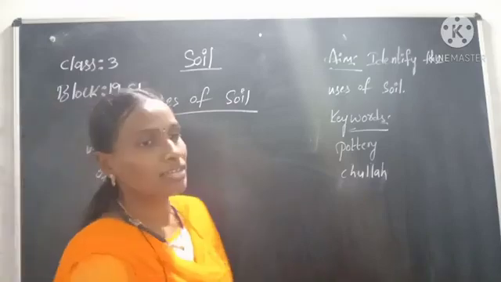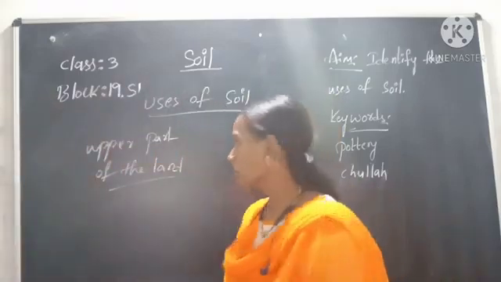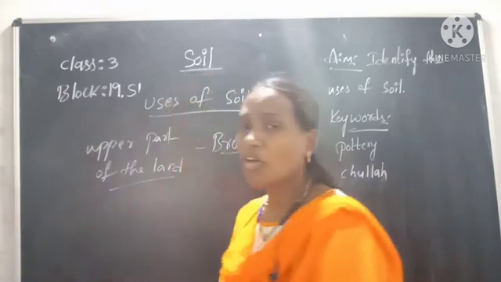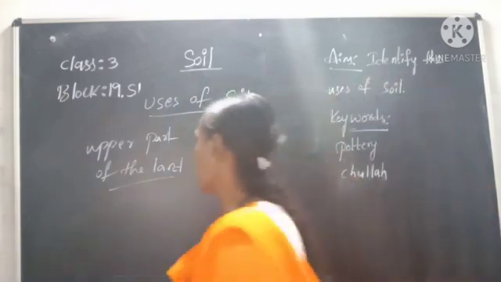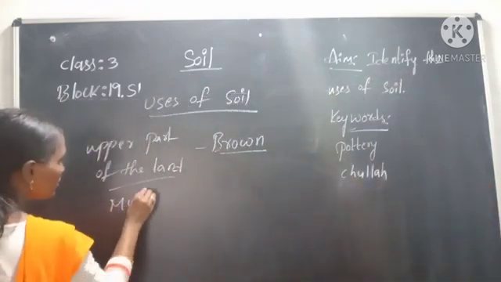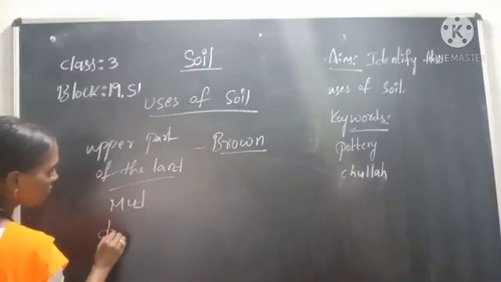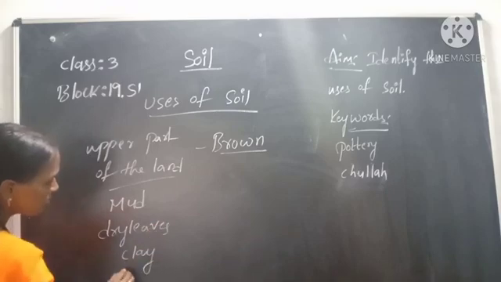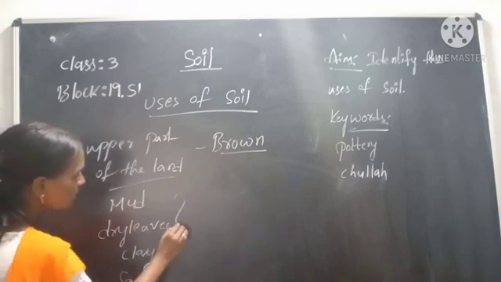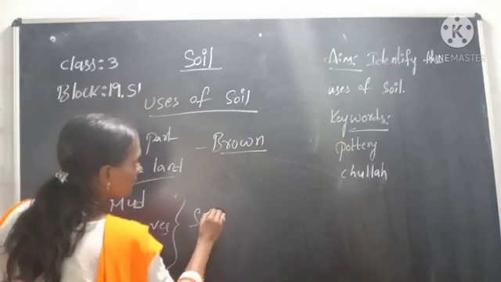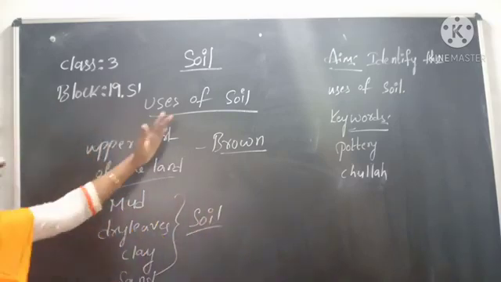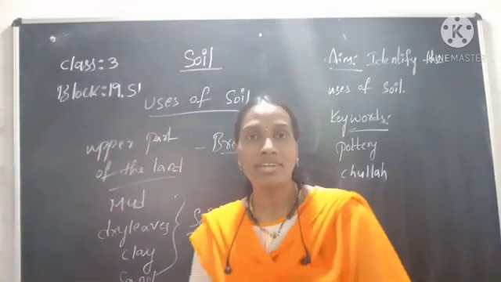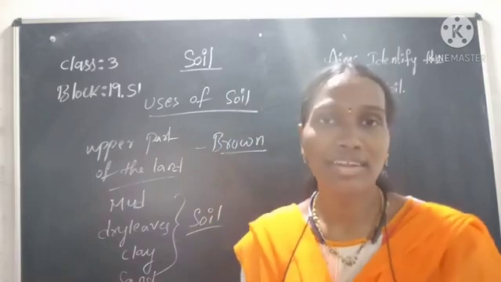What is its color? Generally we can see the soil in the brown color only, right? What is it made up of? Soil is made up of so many things like mud and dry leaves and clay, some sand particles also. Before that, you can tell me how we can use soil in our regular lives.